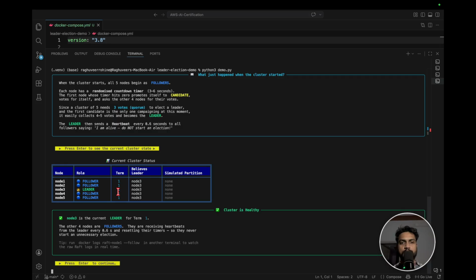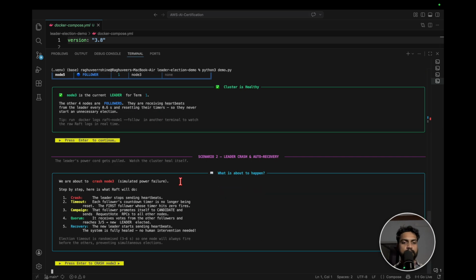So we will see that scenario next. Now every follower has given the vote for the term 1, and node 3 has been selected as the leader. Next, in scenario 2, we will crash node 3. The moment it gets crashed, the timeout begins and the campaign starts. Then the quorum is formed, and again one of them is selected as a leader.